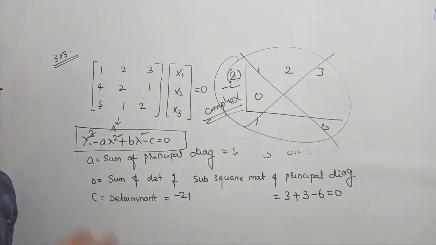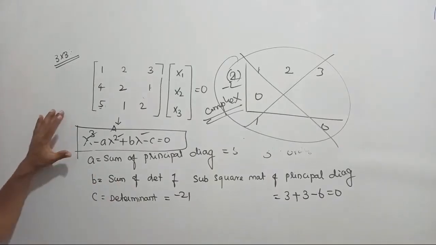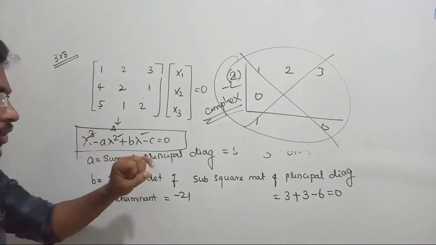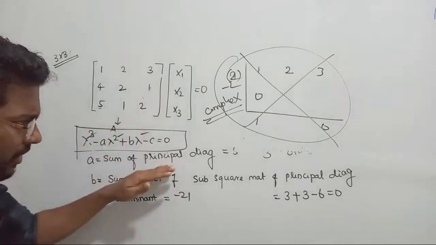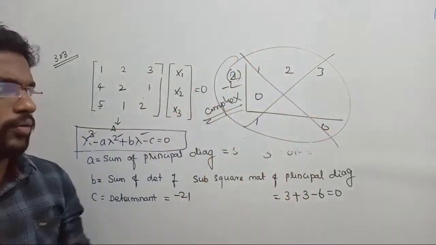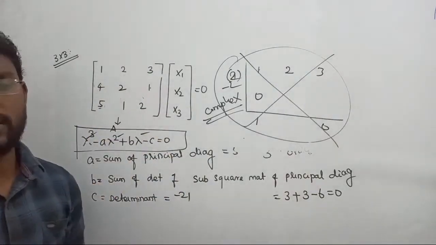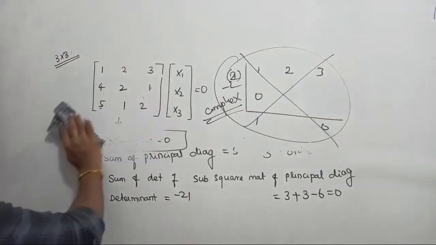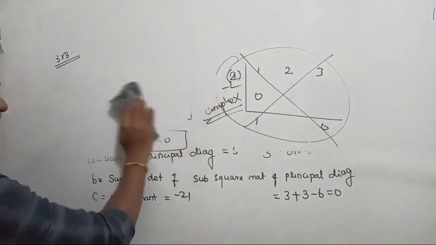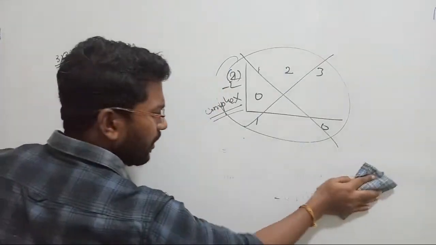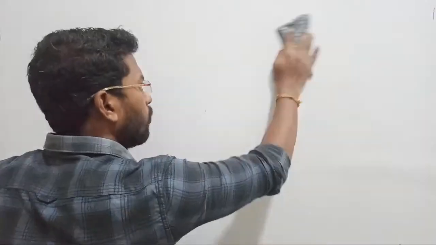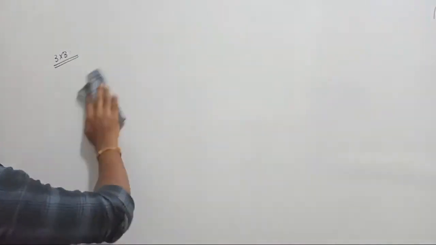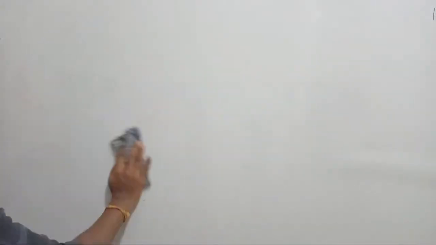The rest of the procedure all remains the same. Once you find the characteristic equation, then we have to obtain the eigenvalues. Once we find the eigenvalues, our next target is to obtain the eigenvectors. Same procedure, there will be no changes. By solving a 3 cross 3 matrix problem I will explain, then you will get a clear idea. Don't panic. So this is all about the 3 cross 3 matrix.